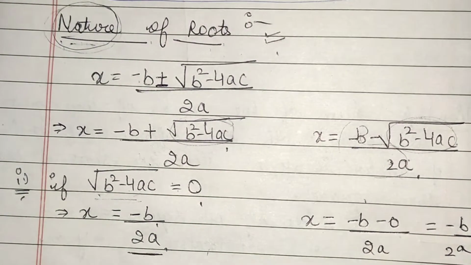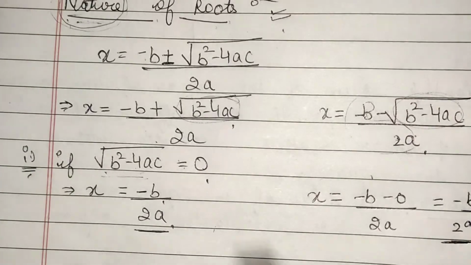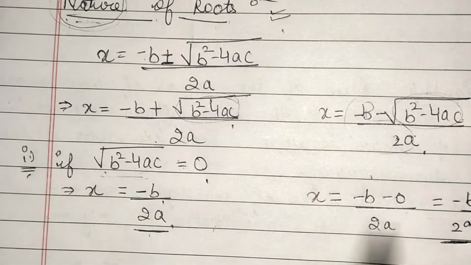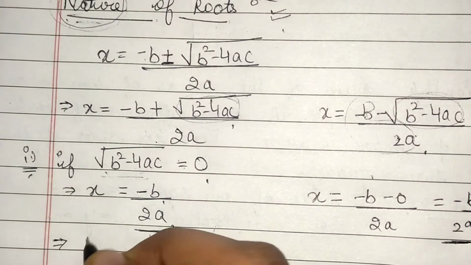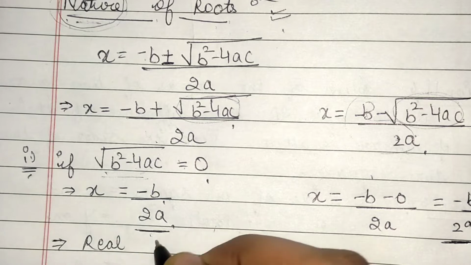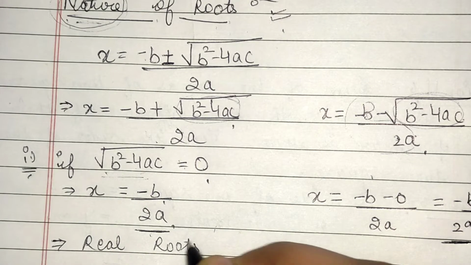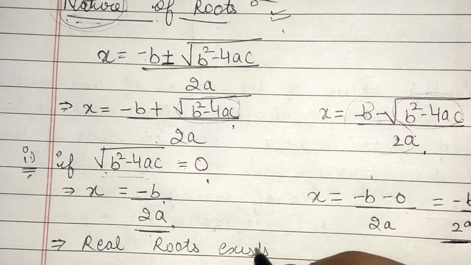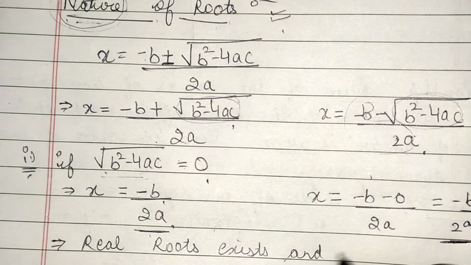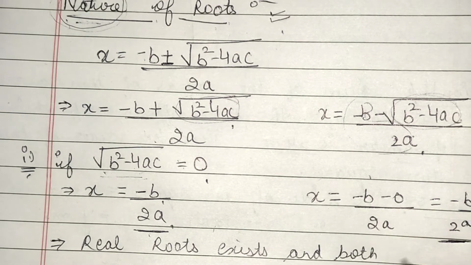So both the roots are coming as equal. So in this case I will say real roots exist and both are equal.